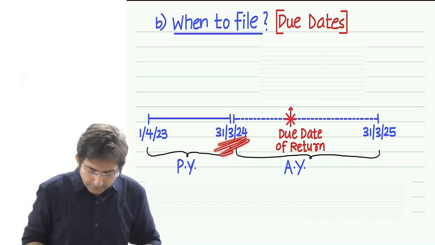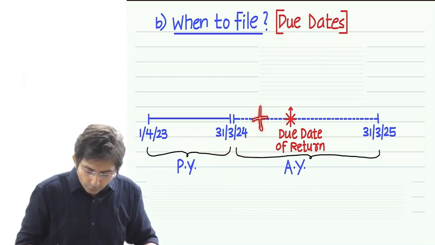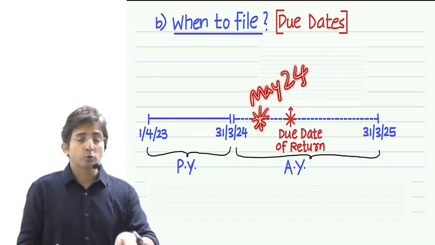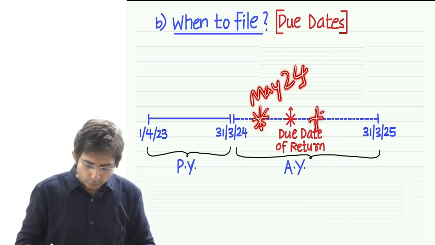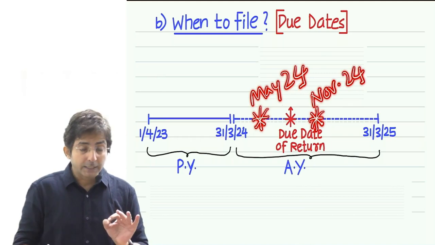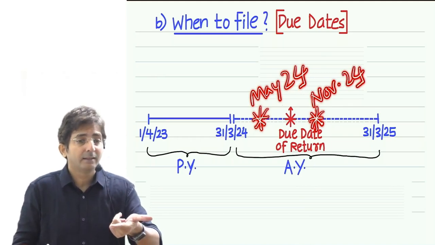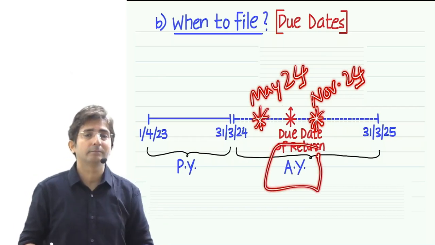See, this is March. After that, your May 24 exam comes. And if a student skips May 24, then the next attempt also comes in the same financial year. And the logic is that the financial year in which you appear for the exam is treated as your assessment year.